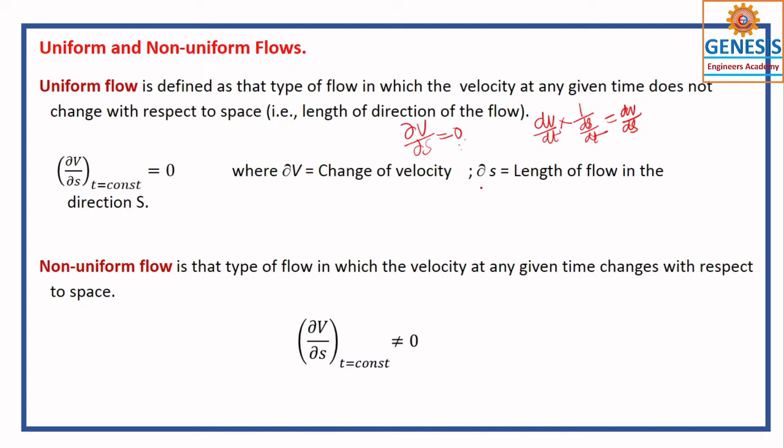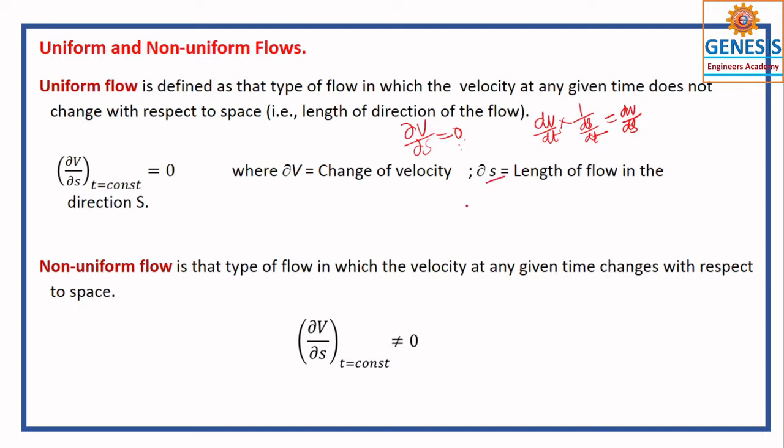Throughout the pipe, the flow is constant. When the flow is taking place inside the pipe, the velocity at 1 centimeter, at 2 centimeters, at 3 centimeters, wherever, there won't be any change in velocity. So the change in velocity is 0 with respect to space or length.